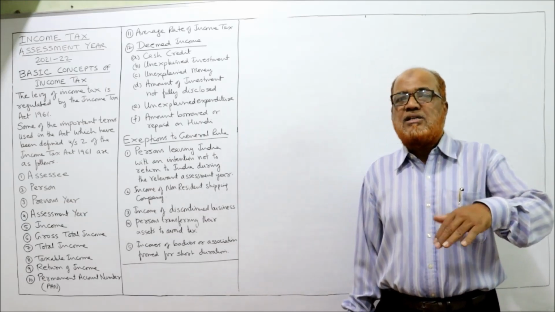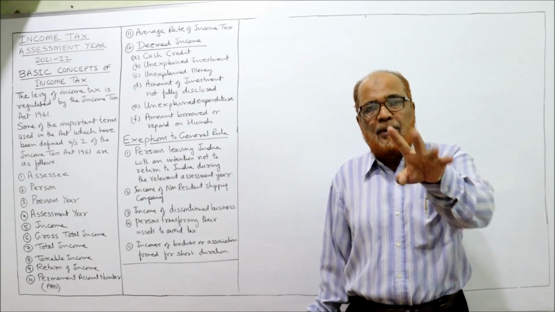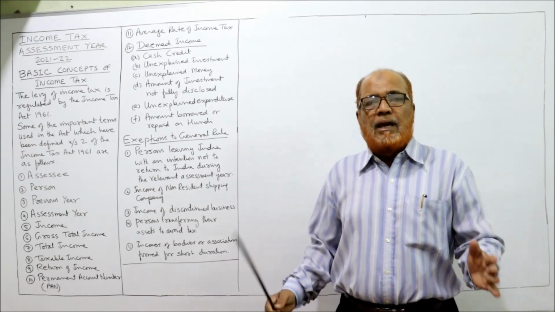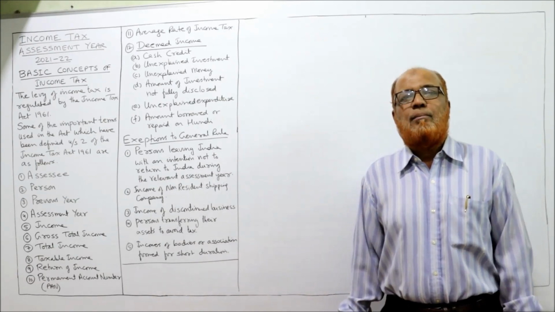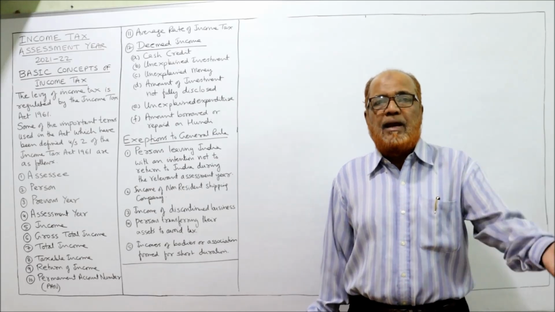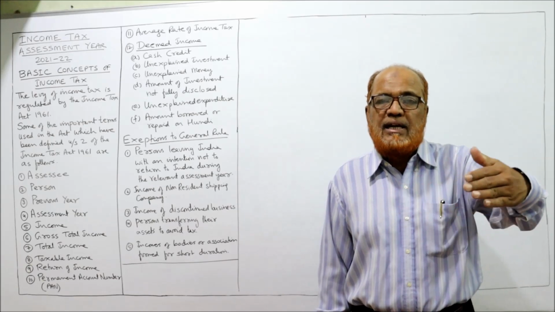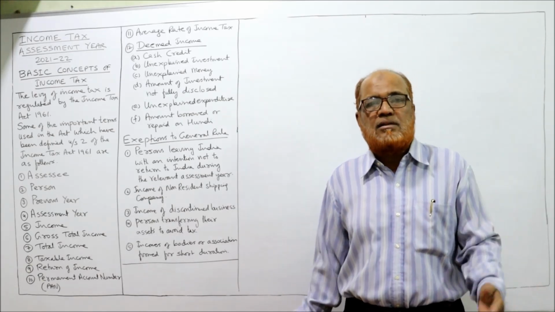Similarly, if a person is not liable to tax but is liable for interest or penalty, the person will be called an SSC. Similarly, a person whose income exceeds the basic exemption limit but he has not filed the return, he has not paid the tax, the Income Tax Act will start the proceedings against that person. Then the person will be called an SSC.